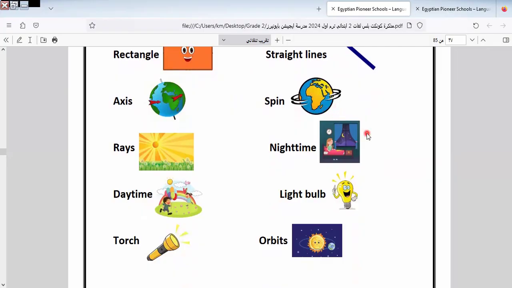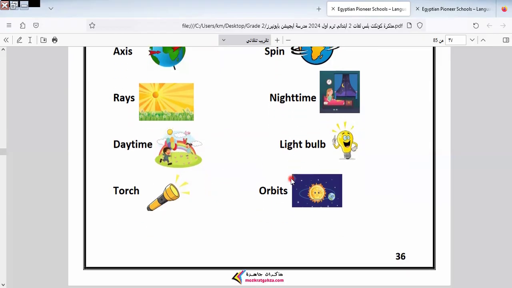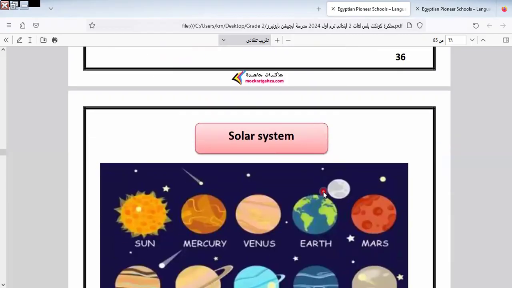Spain. We took it before in Discover. If you return to the Discover book, you can revise it. I think it was in grade 1 or grade 2, I don't remember, but we took it before. Here we have rays, nighttime, daytime. Daytime means during the day. Nighttime means at night. This is the difference between daytime and nighttime. Light bulb, torch. This is the torch. Orbits. This is the orbit.